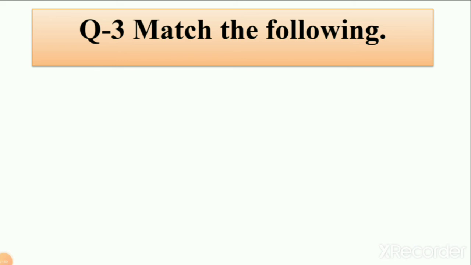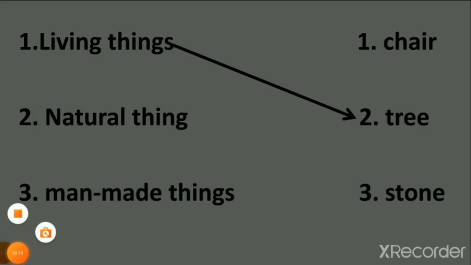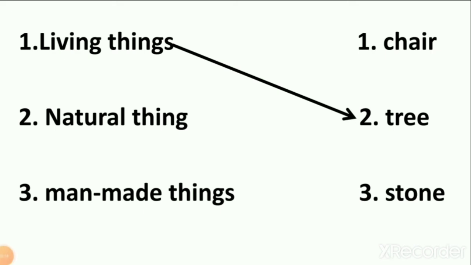Now question number 3. Match the following. As we know, we have to join the question with the answer. First is living things. From chair, tree, stone, which is a living thing? Tree. So we join living things with tree. All these things we write in the fair book.